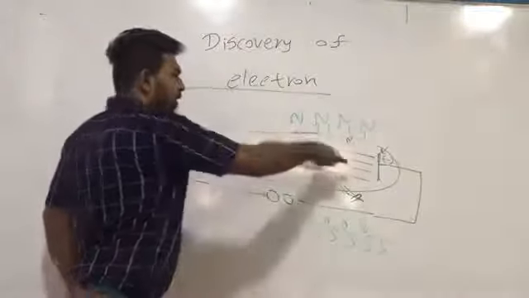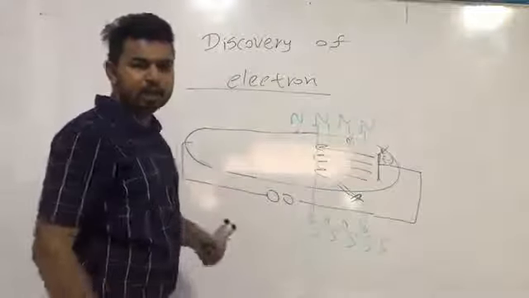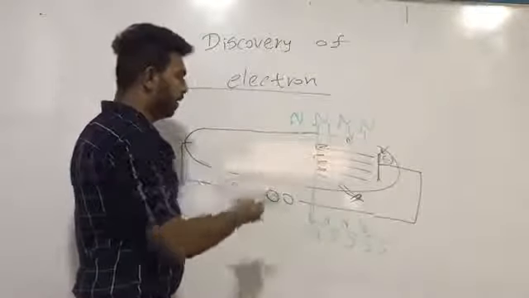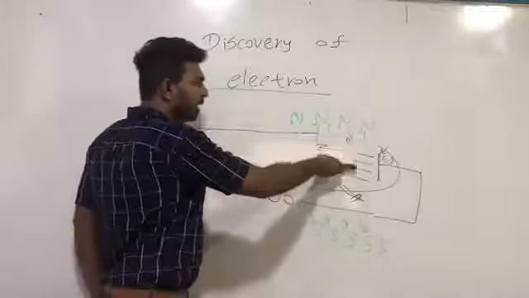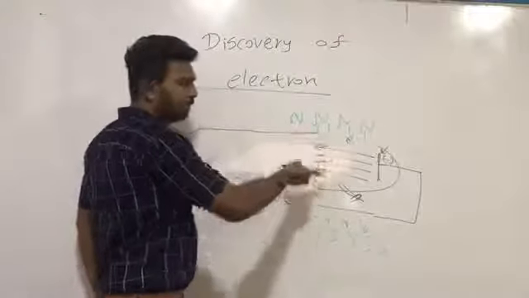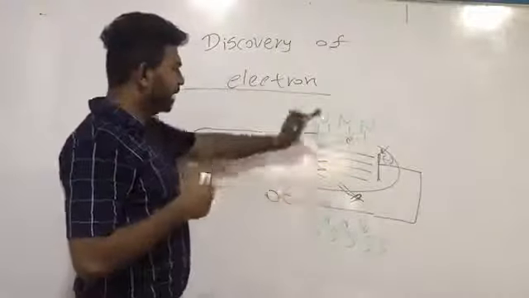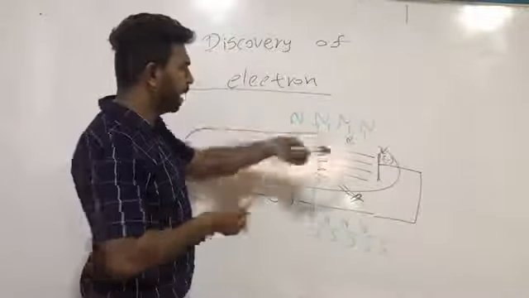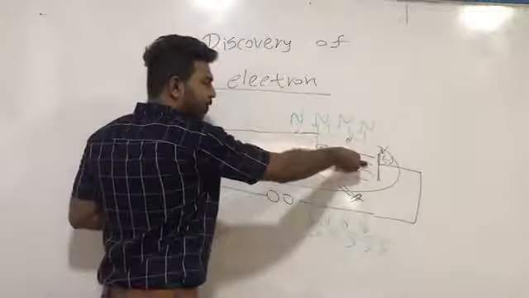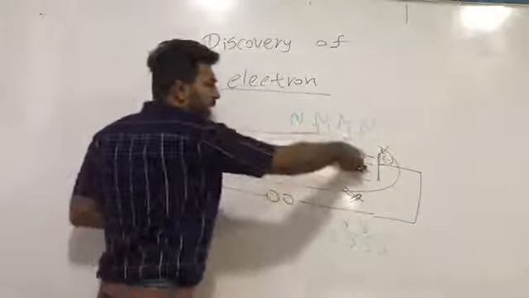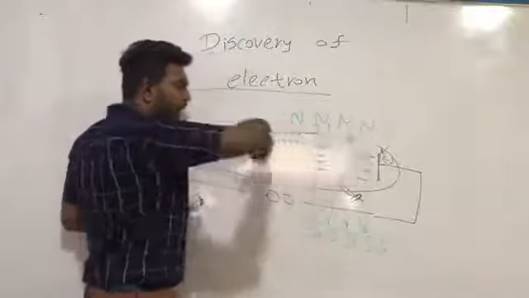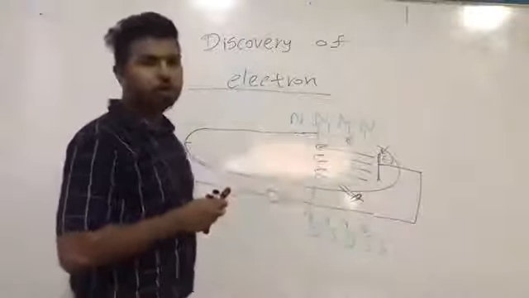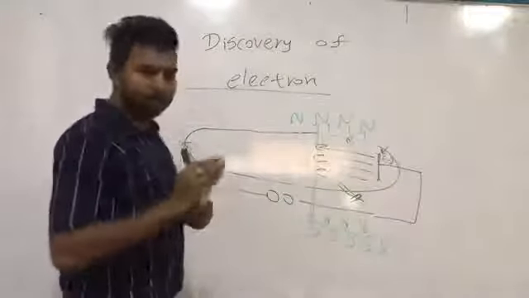Remember, in a magnetic field, cathode rays will not deflect towards the northern end or the southern end. That means the magnetic field will not affect the direction, but the cathode rays will try to move in a circular path perpendicular to these two poles. Did you get that?